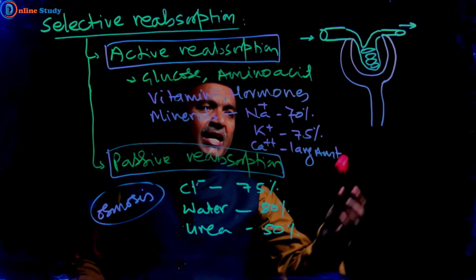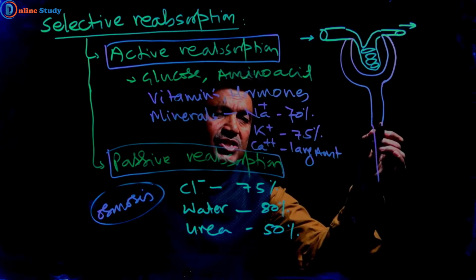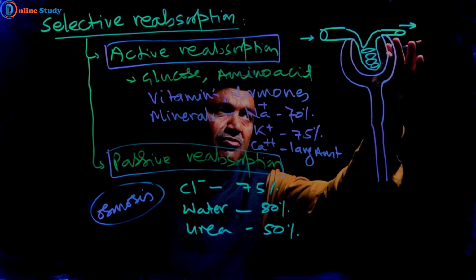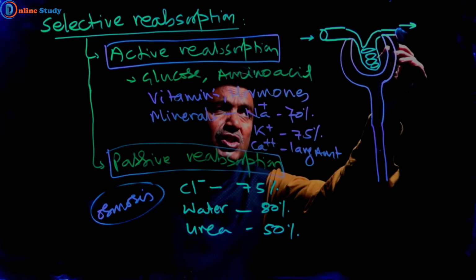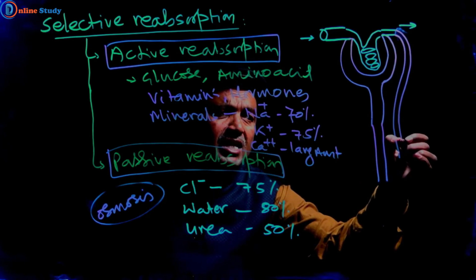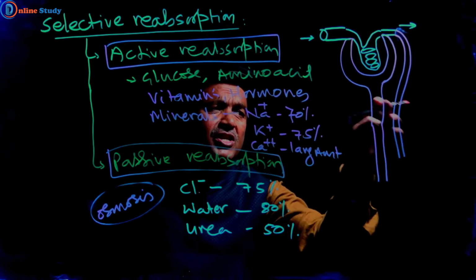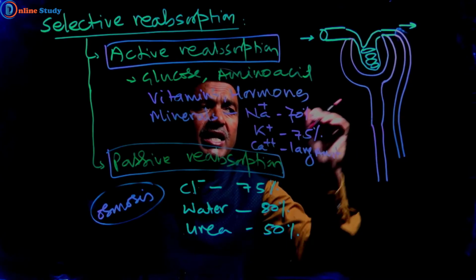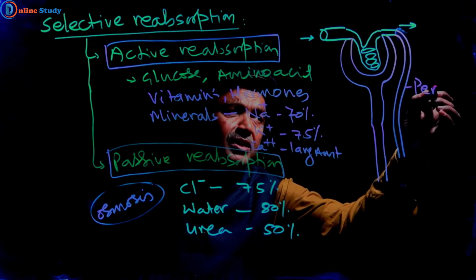And around this structure are the renal tubules. From the efferent arterioles, capillaries surround and coil around the renal tubules, and they are called peritubular capillaries.